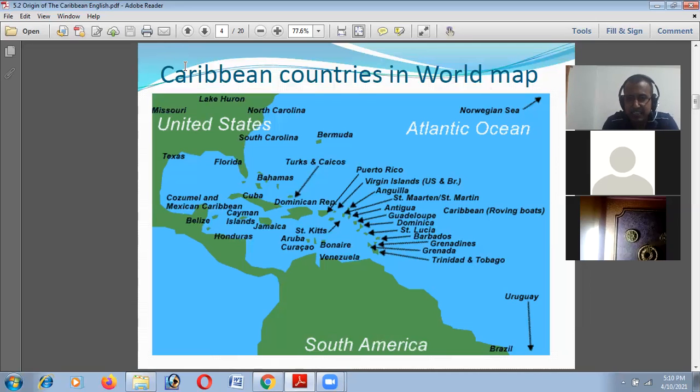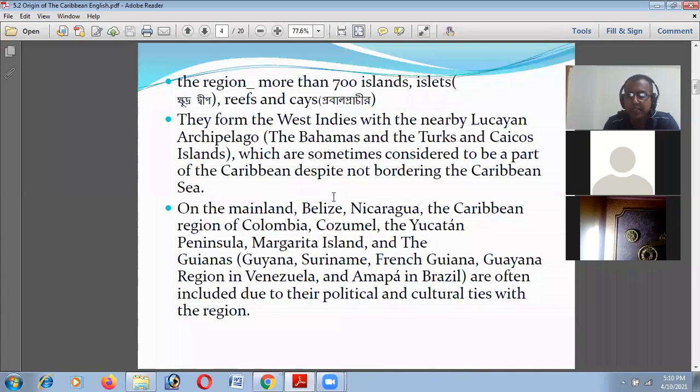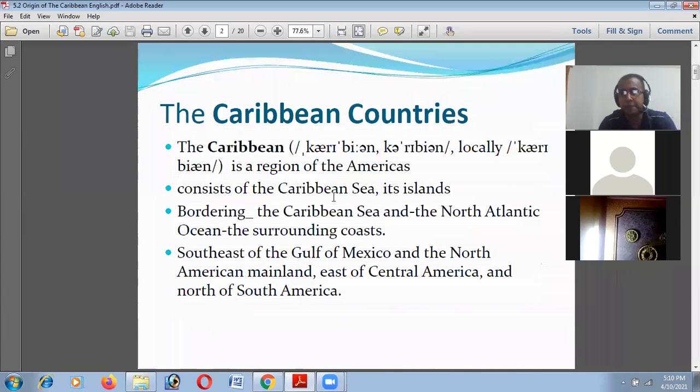The West Indies is the cricket team that consists of several of these Caribbean island states. So today we will be discussing the origin of the Caribbean English language.